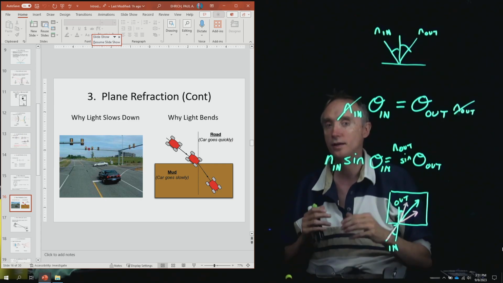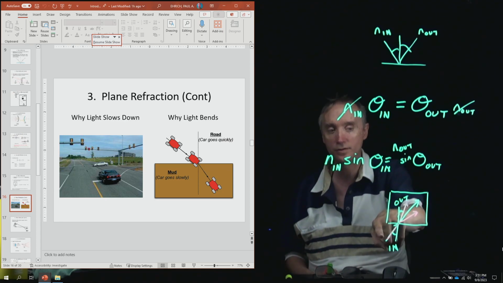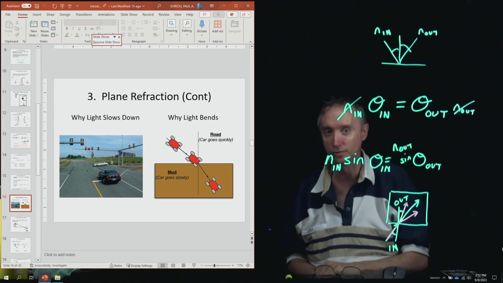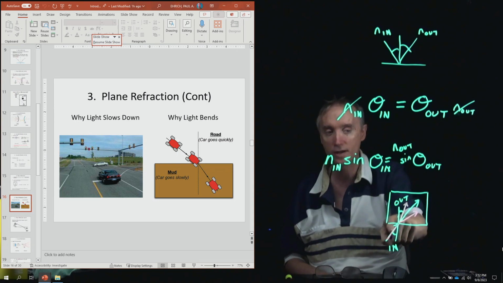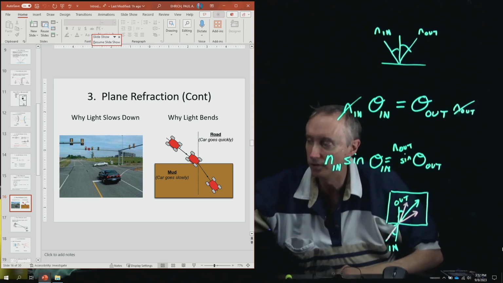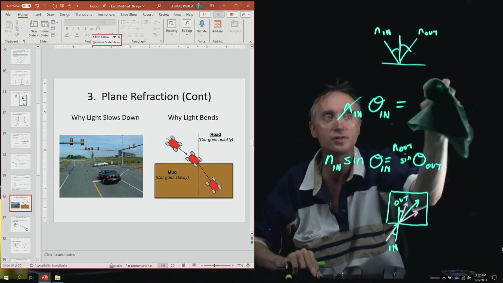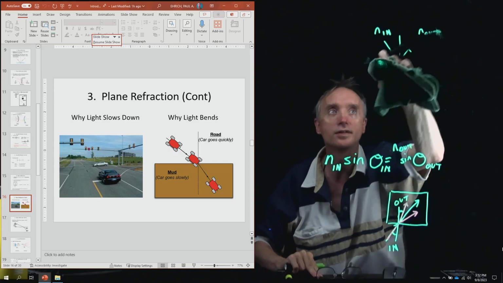Okay, now we know that light travels at the speed of light. No big deal. But when light goes through a piece of glass, it slows down. And so now you're saying, well, how is that possible? If light can only travel at the speed of light, how can light slow down when it goes through this? Okay, so in order to understand this, I want you to think about an interstate highway that is going right past a city.